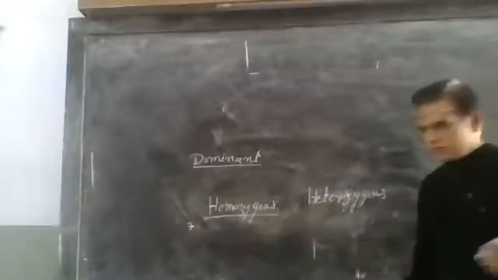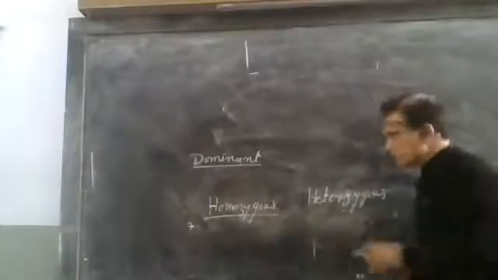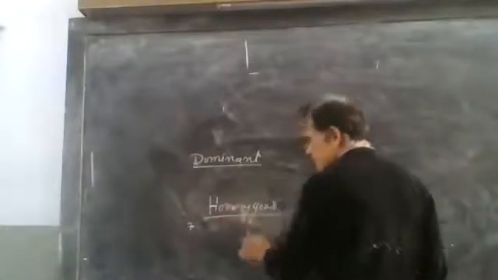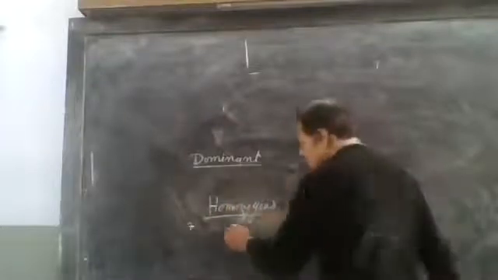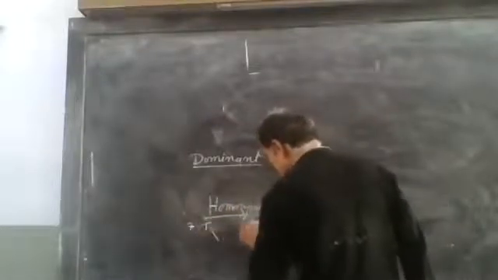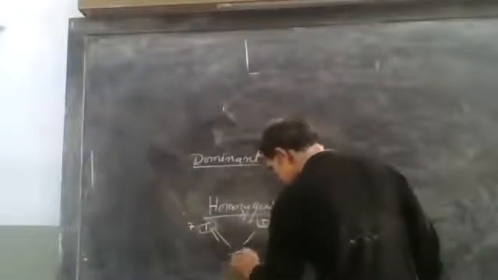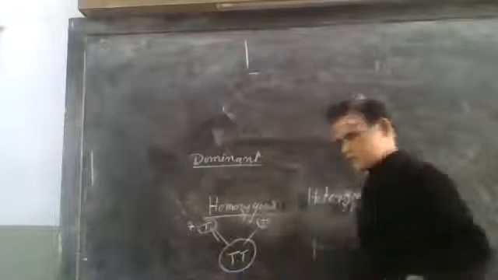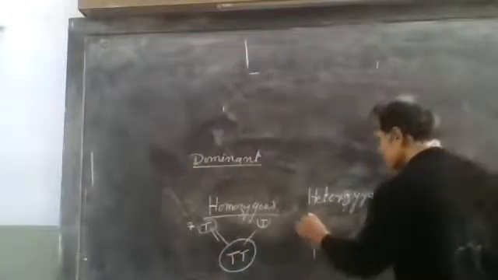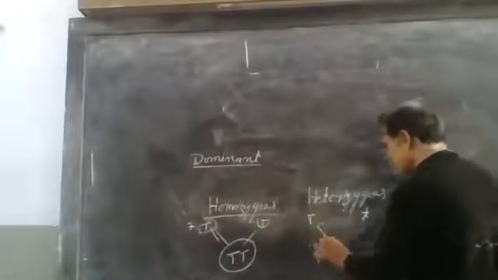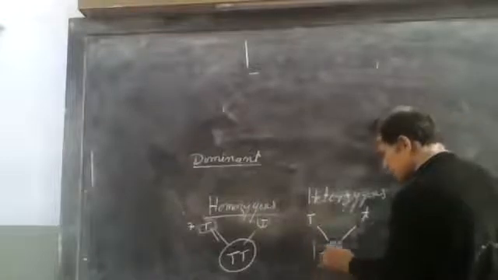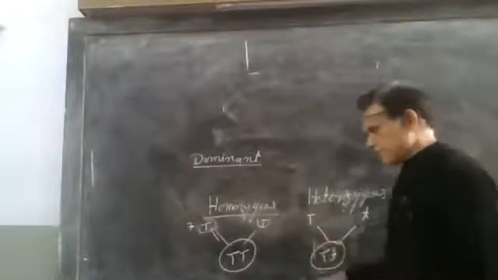Homo means same and hetero means different. Homo means the zygote comes from two similar gametes. Suppose one is capital B and another is capital B, both fertilize together to form capital B, capital B. This is homozygous. Heterozygous: suppose one is capital D and another is small d, both fertilize together to form capital D, small d.